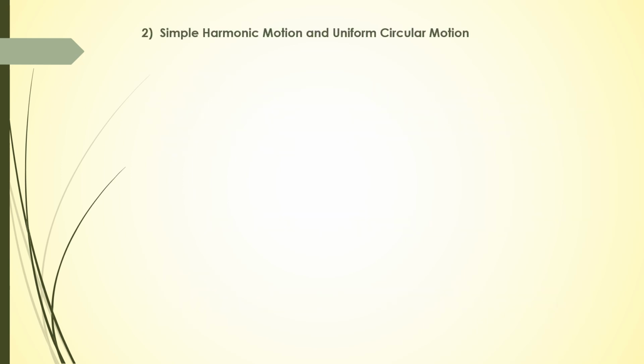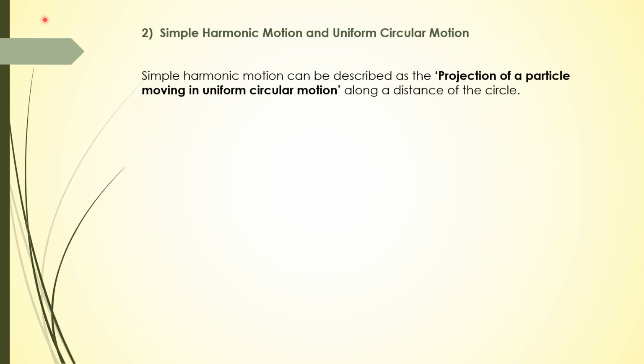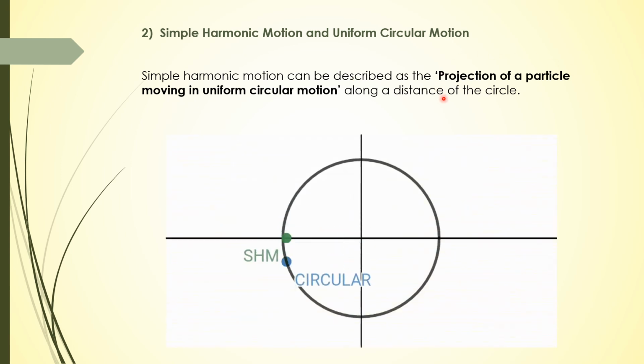Okay, now let's talk about the second application of simple harmonic motion, which is simple harmonic motion and uniform circular motion. Simple harmonic motion can be described as the projection of a particle moving in uniform circular motion along a diameter of the circle. Uniform circular motion means a motion of a body moving in a circular track with uniform velocity, and a projection means a shadow. So here we have a body moving in a circular track, which is circular motion, and its projection is vibrating along the diameter. So this is simple harmonic motion, and this is the uniform circular motion of a body.